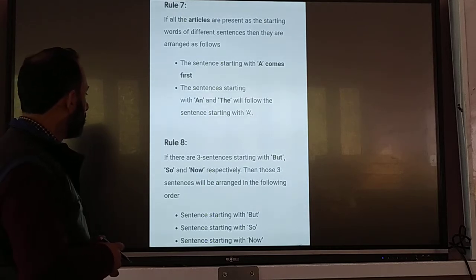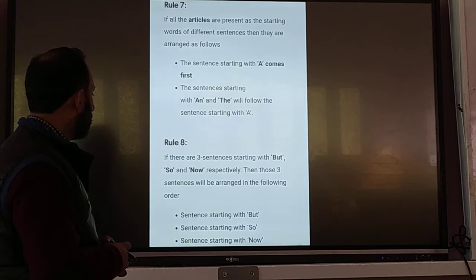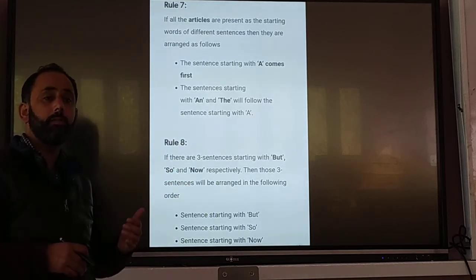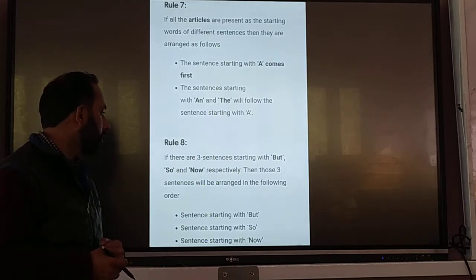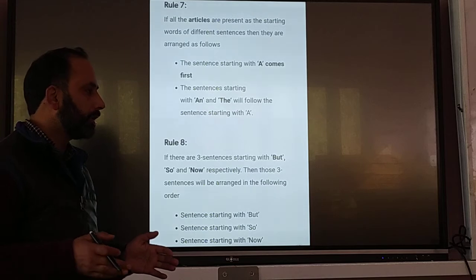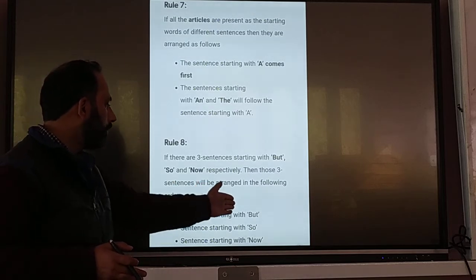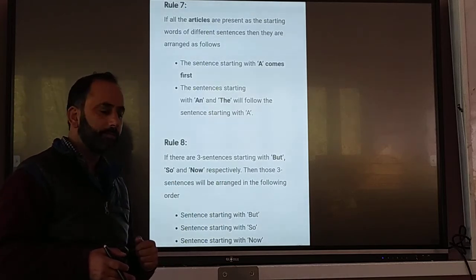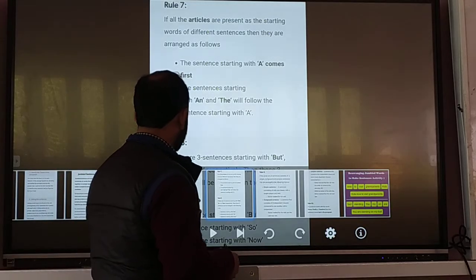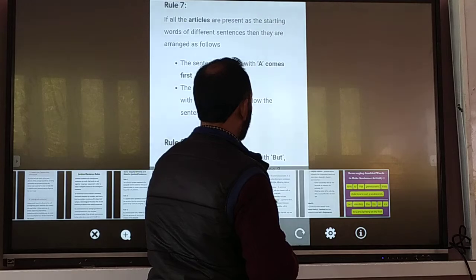Also, if some sentences may be starting with these conjunctions, but, so, now, which one will you write first? First of all, you have to write the but one, then so, then now. I have already told you that.